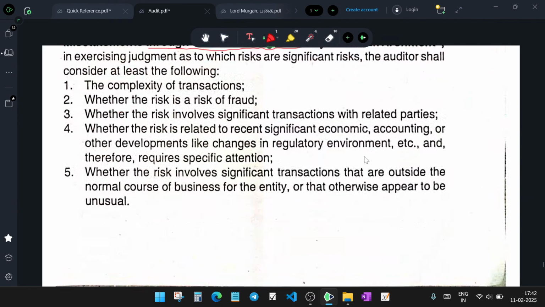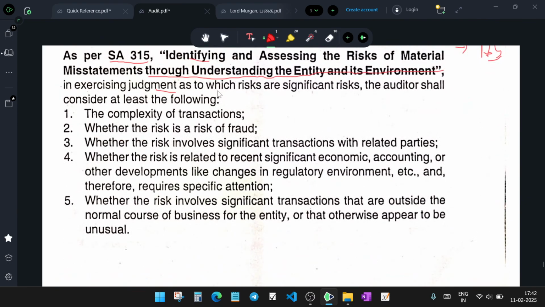Second, exercising the judgment as to the risk of material misstatement, the auditor shall consider at least the following. So the auditor's judgment is to be applied. Complexity of transaction: whether the transaction is simple or complex. Whether the risk is a risk of fraud. What kind of risk is it, fraud risk or material accounting error risk?